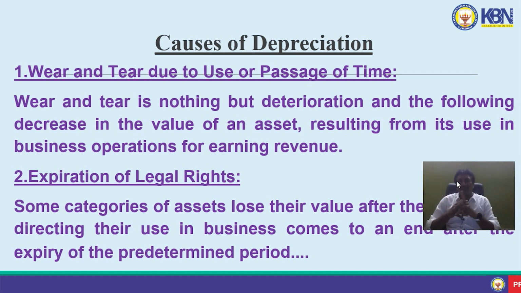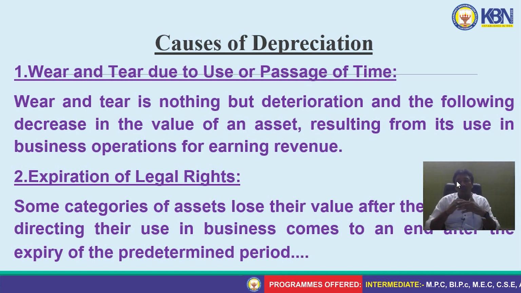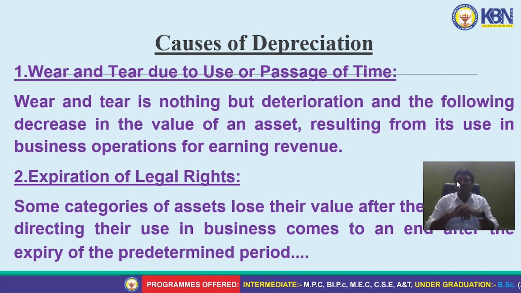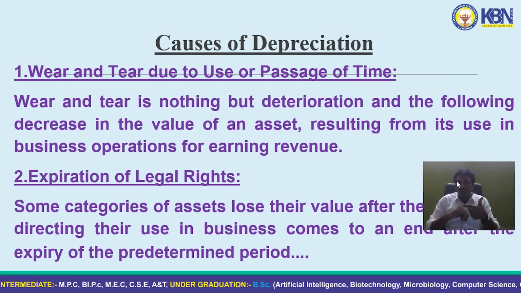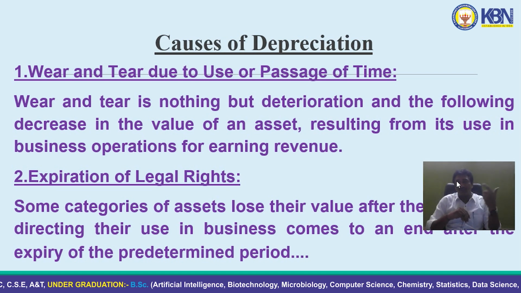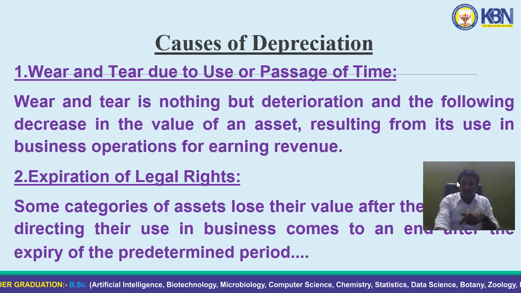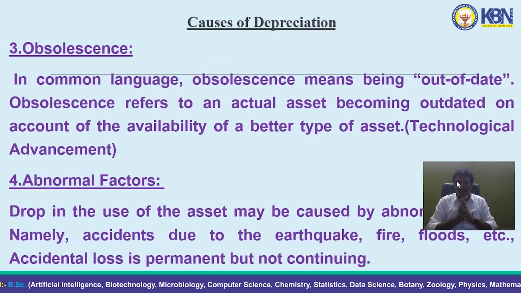First one is wear and tear due to use. Wear and tear is nothing but deterioration and the fall down of the value of the asset due to its usage. And second one is expiration of legal rights. Some categories of assets lose their value after expiry of their legal validity. After completion of the contract lifetime, the value of the asset will be deteriorated. And third one is obsolescence.